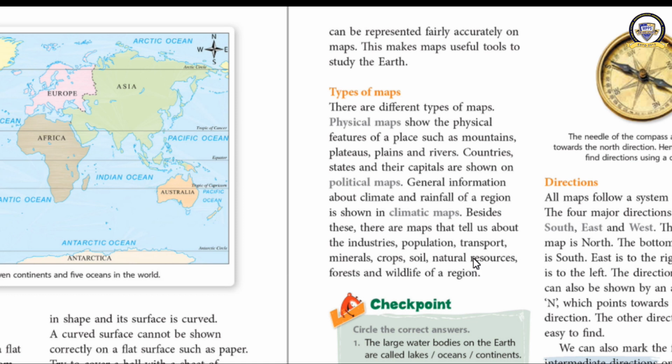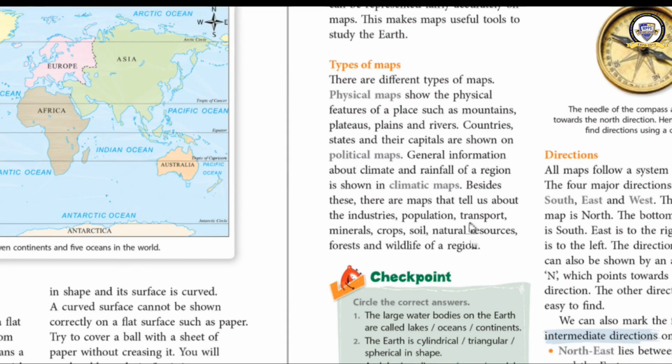We can make a map for transportation. Roadways and railways can be marked easily. We can mark the airports or seaports of a country. We can show population. We can show the location of important industries in the country. Clear? In this way we can make different kinds of maps on a particular theme.